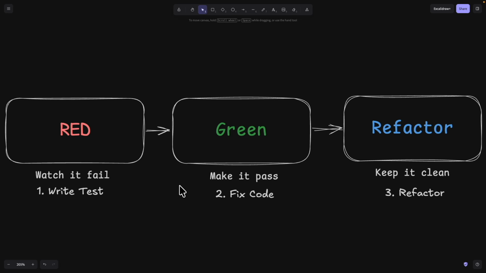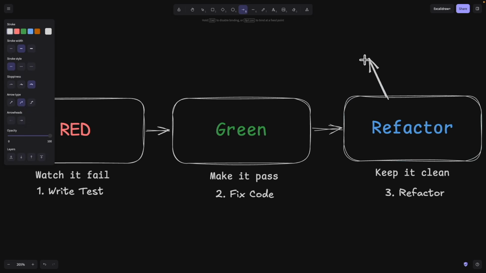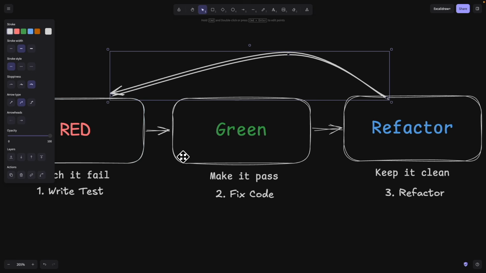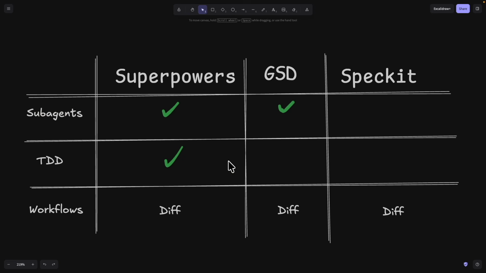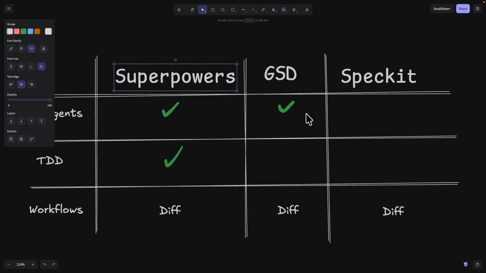And what test-driven development essentially does is focus on writing tests first before it writes the code. The benefit of this approach is that it sets the rule first on exactly what the expectation is, clarifying the expectation before we do the implementation, because oftentimes when we're doing implementations, we don't even know what the expectation is. So by creating a test first, we then make our application behave as we set in our automation testing, and then we do the refactoring, trying to make our code base much cleaner and more scalable, and we cycle through until we have nothing to refactor anymore. And that's really what separates Superpowers from other spec-driven development frameworks out there.